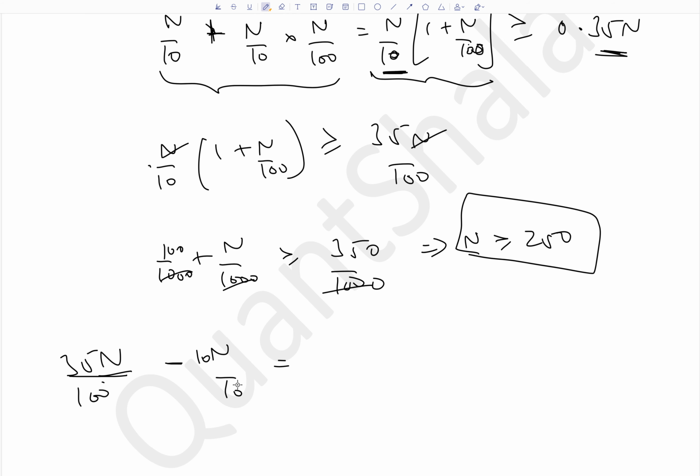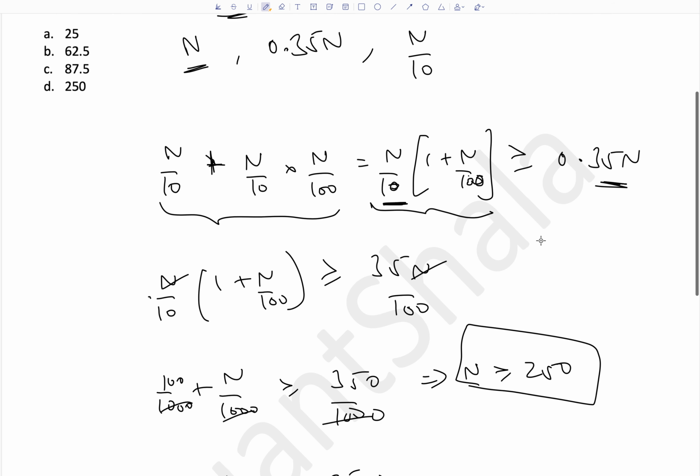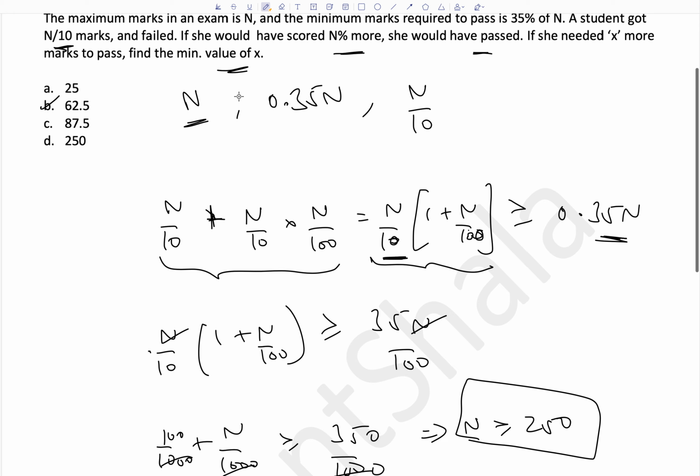Again, make the denominators equal. So you get 25n/100. This becomes n/4. Now for this to be minimum, n has to be minimum. Minimum value of n is 250. So this becomes 250/4. This becomes 62.5. Do we have 62.5 as an option? Yes. So the answer is B in this case.